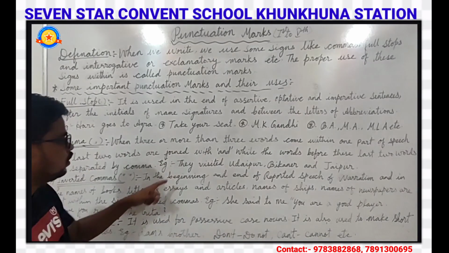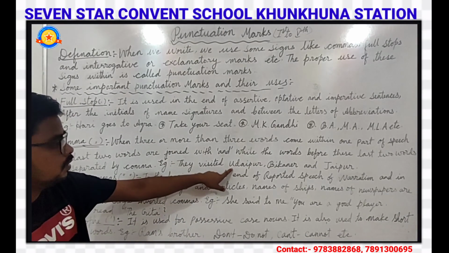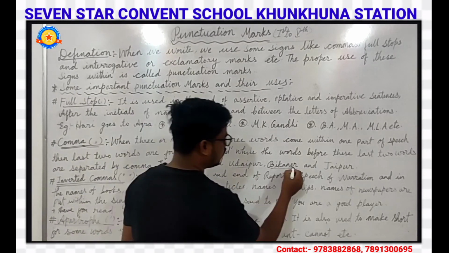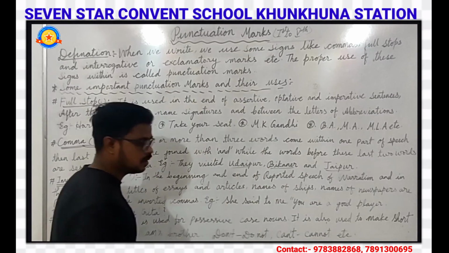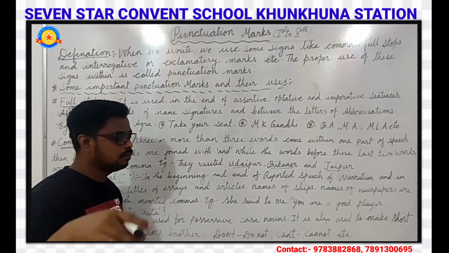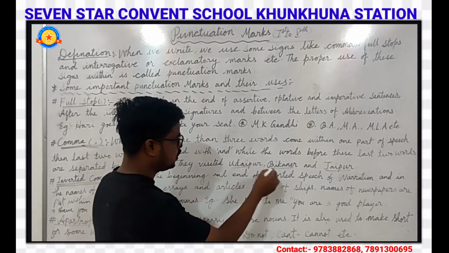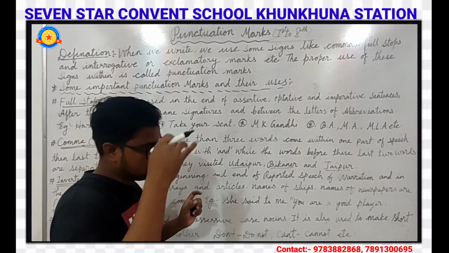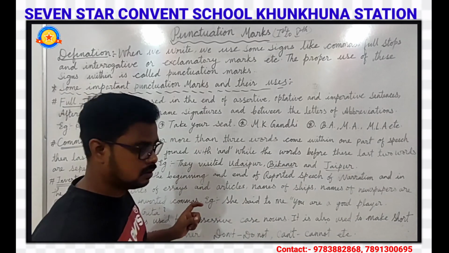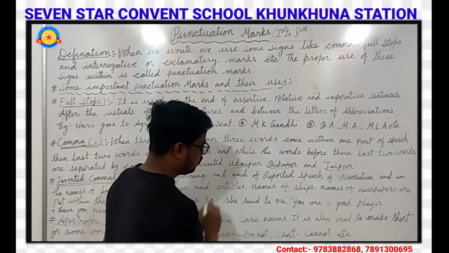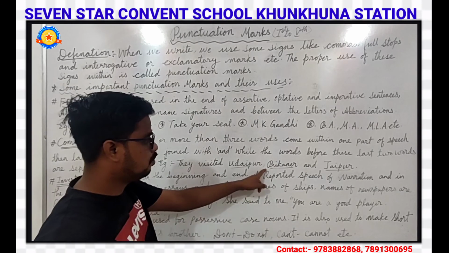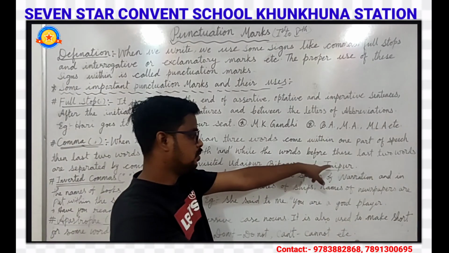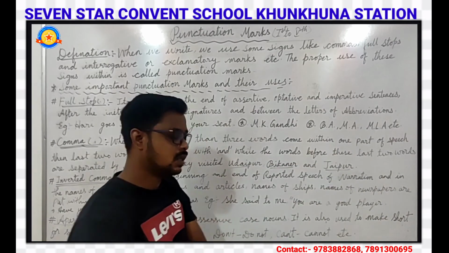For example, they visited Udaipur, Bikaner, and Jaipur. Here Udaipur, Bikaner, Jaipur are the names of three places. Udaipur is a city, Bikaner is also a city, and Jaipur is also a city. So these are the same kind of places. The first ones are separated by comma, and then the last two are separated with and. Jaipur is written at the end of the sentence.